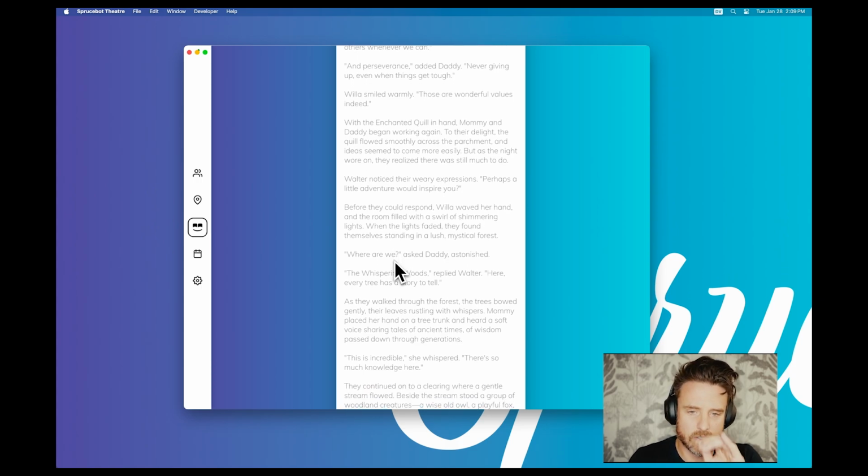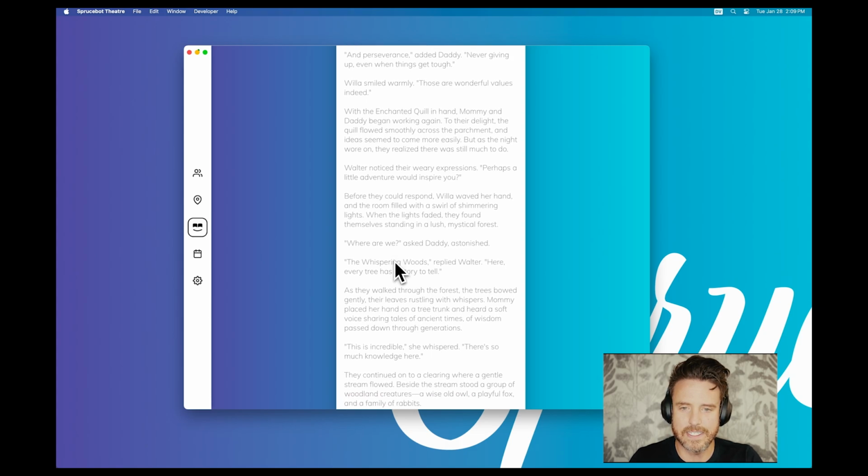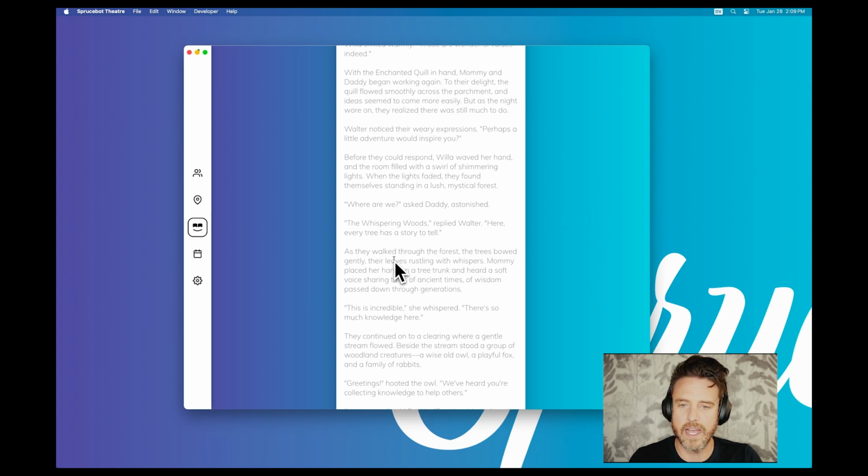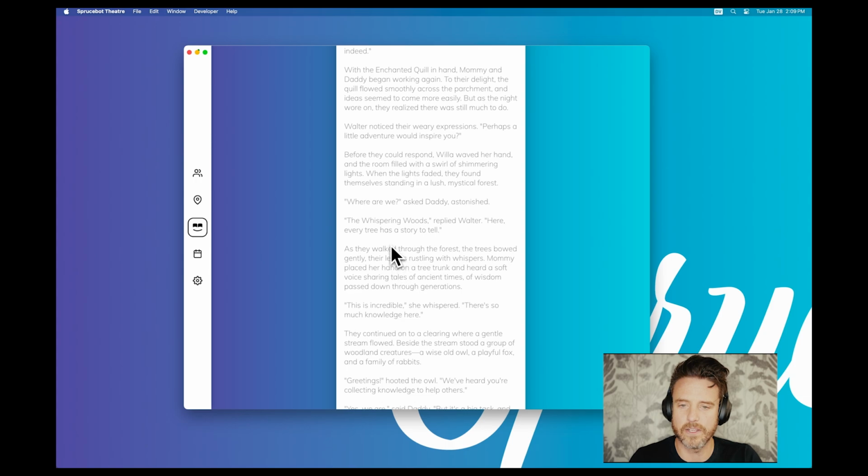With the enchanted quill in hand, Mommy and Daddy began to work again. To their delight, the quill flowed smoothly across the parchment, and ideas seemed to come more easily. But as the night wore on, they realized there was still so much to do. Walter noticed their weary expressions. "Perhaps a little adventure would inspire you."